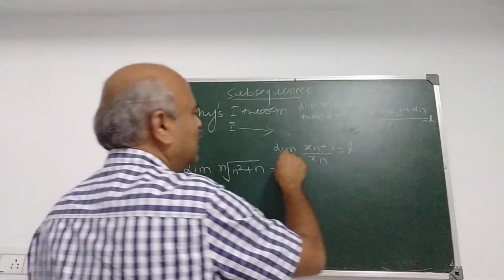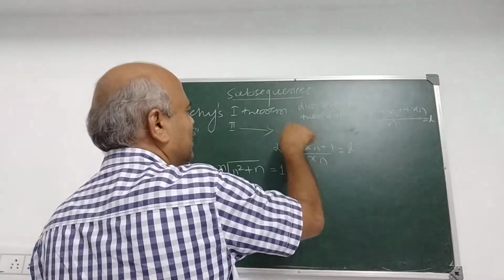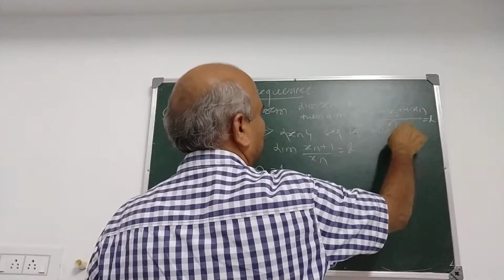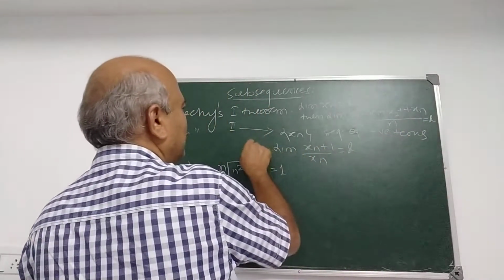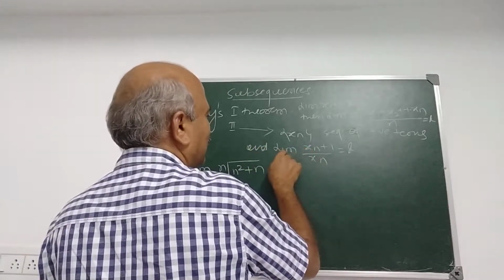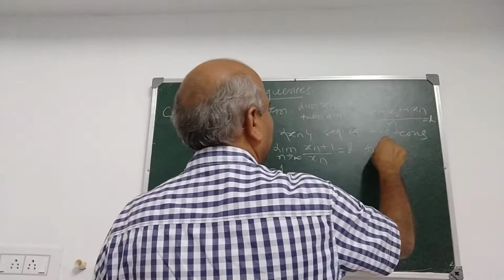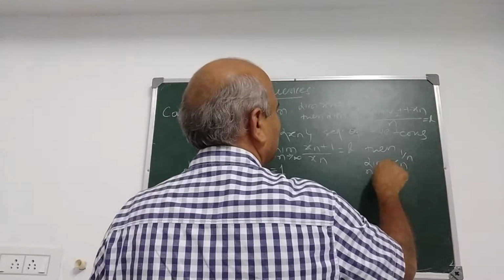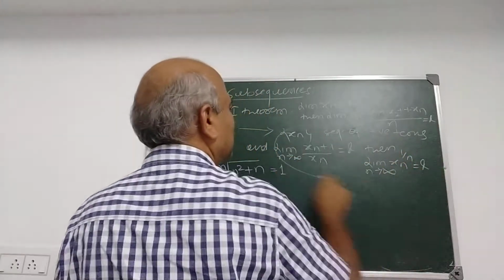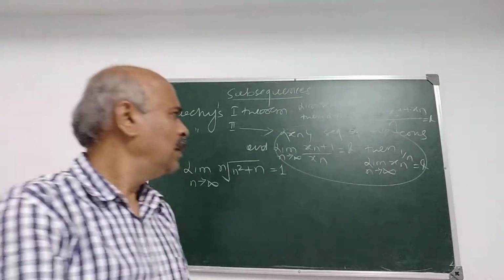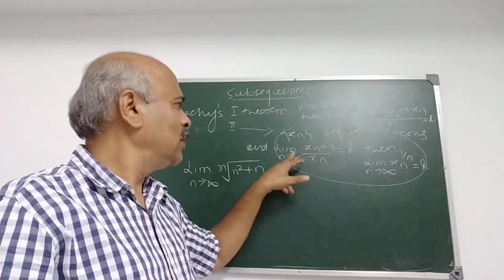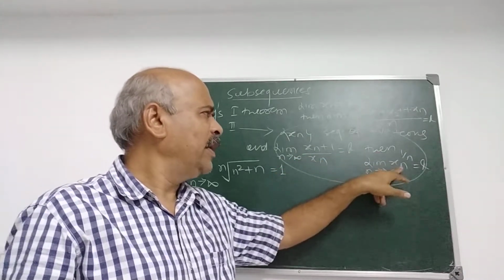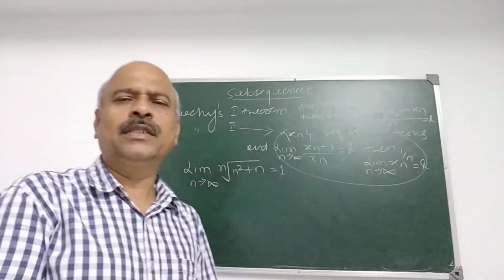The first theorem is right. The second theorem is: if xn is a sequence of positive terms and limit xn plus 1 upon xn, as n tends to infinity, is L, then limit xn raised to 1 upon n, as n tends to infinity, is also L. This is the second theorem.